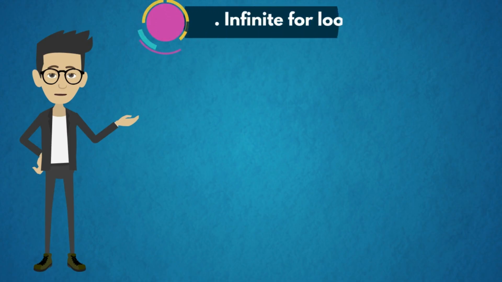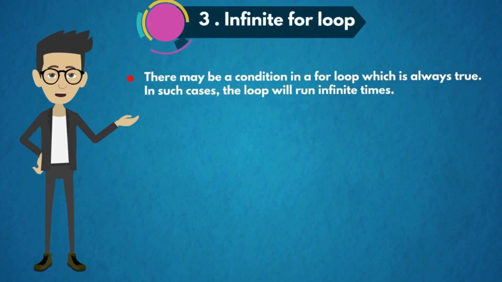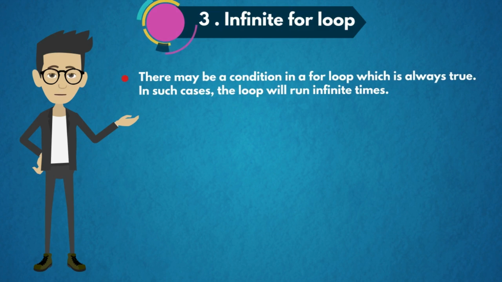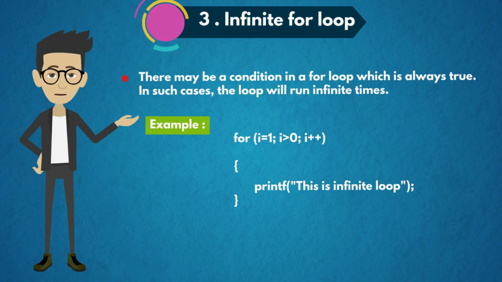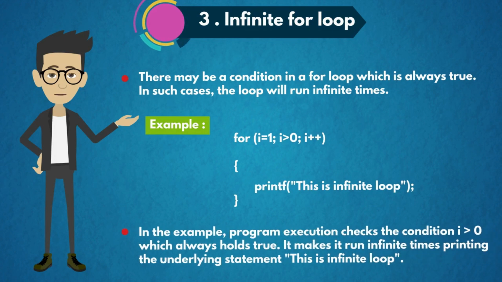The third type is infinite for loop. There may be a condition in a for loop which is always true. In such cases, the loop will run infinite times. For example, for i equal to 1, i greater than 0, i plus plus, printf, this is infinite loop. In the example, program execution checks the condition i greater than 0, which always holds true. It makes it run infinite times, printing the underlying statement: this is infinite loop.